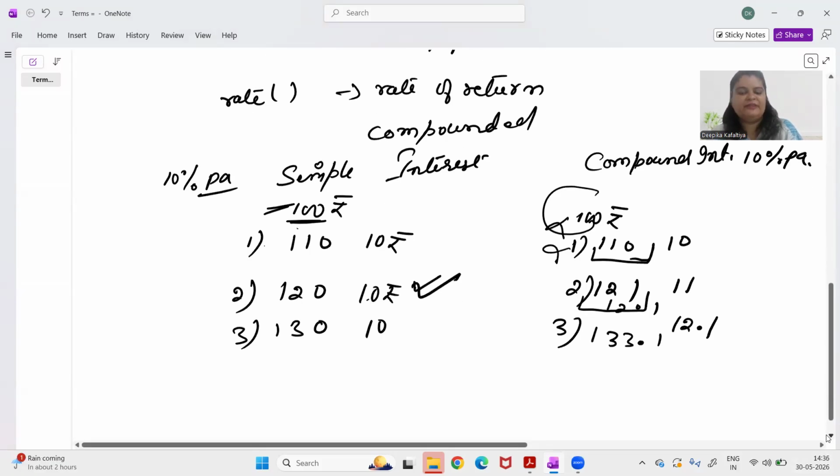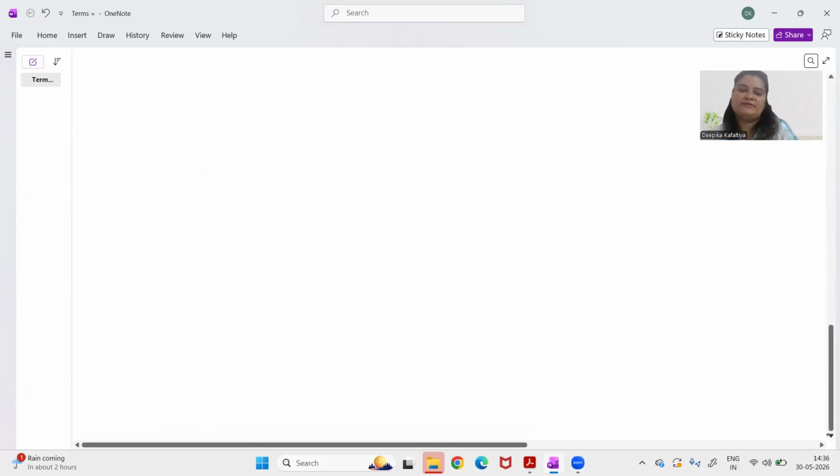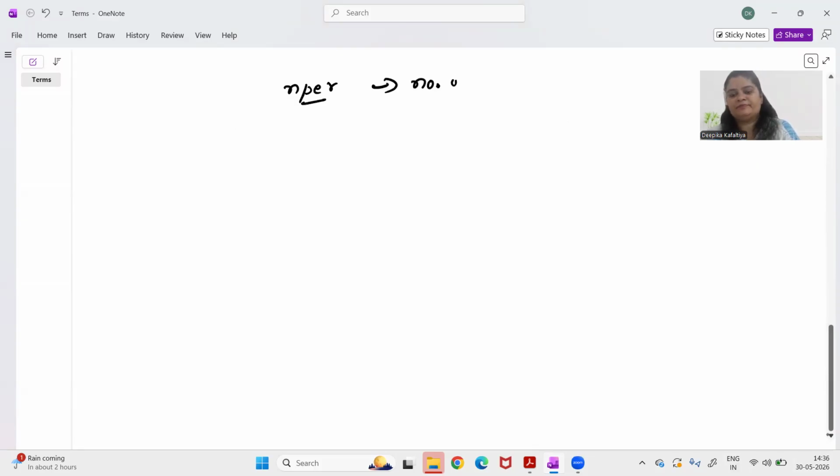So PV, FV, rate of return. One more concept called NPER. Okay, NPER means number of periods, which for now you can take as number of years. So initially, whenever I talk about number of periods, we'll be talking about number of years. Later on, when we proceed into our calculations, we'll talk about number of quarters also, number of months. For example, somebody is doing a monthly SIP, right? Then his investment is happening every month. So that we'll do later on. Right now, NPER means number of years for us.